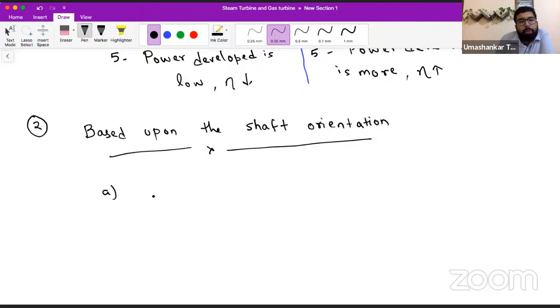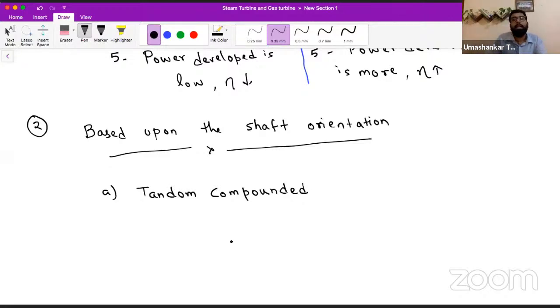So based on the shaft orientation, we have tandem compounded steam turbines, and we have cross compounded.